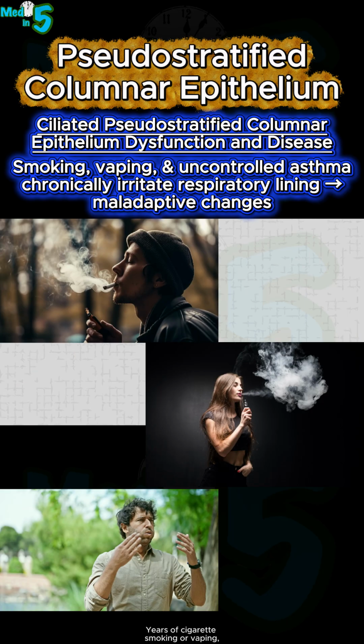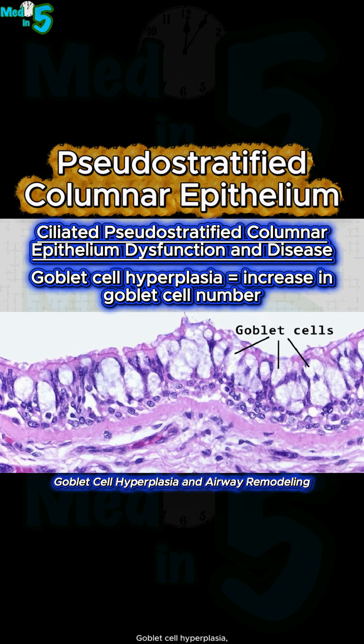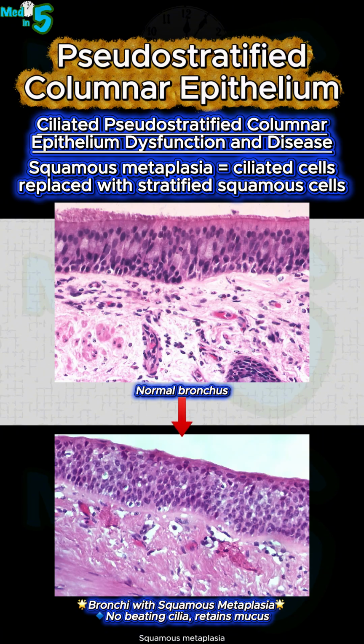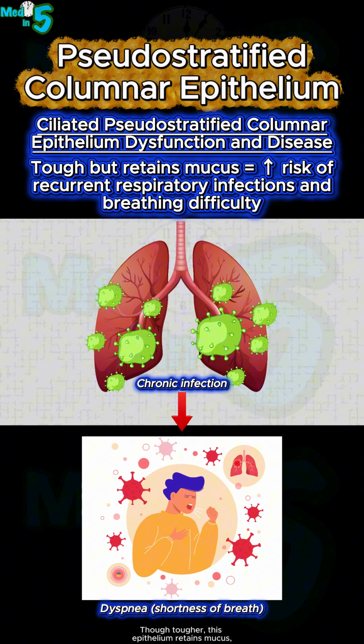Years of cigarette smoking or vaping, as well as uncontrolled asthma, chronically irritate the respiratory lining, triggering changes that can be maladaptive. Goblet cell hyperplasia, an increase in goblet cell number, leads to chronic bronchitis, marked by a persistent phlegmy cough and shortness of breath. Squamous metaplasia involves replacing ciliated cells with stratified squamous cells. Though tougher, this epithelium retains mucus, increasing the risk of recurrent respiratory infections and breathing difficulty.